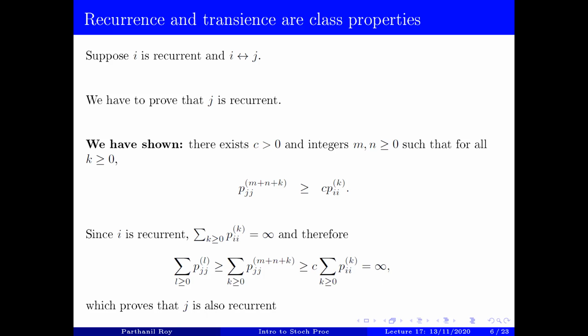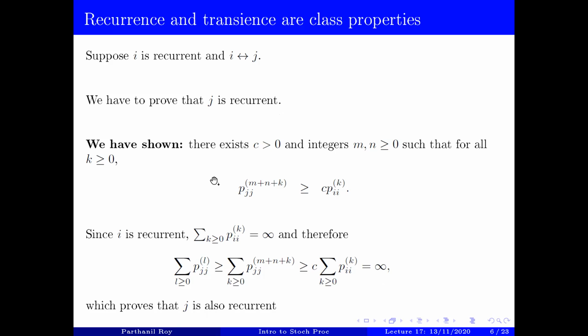So this argument shows that if i is recurrent and i communicates with j, then j is also recurrent, proving that recurrence is a class property.